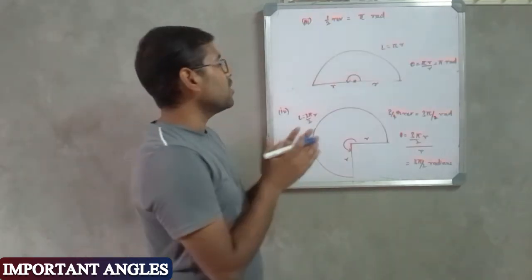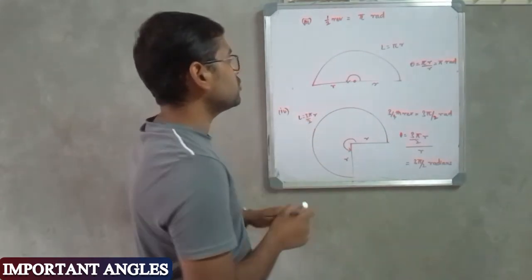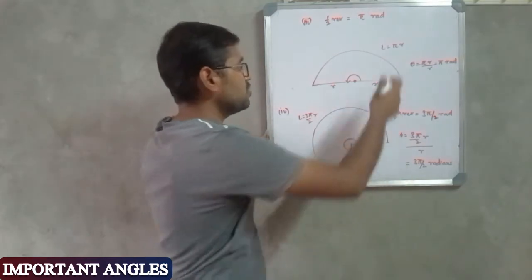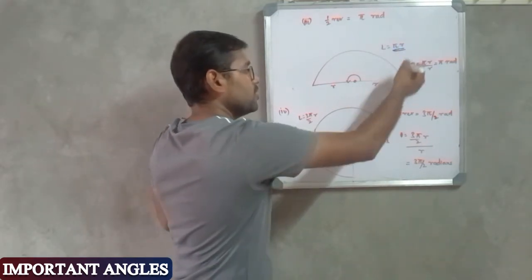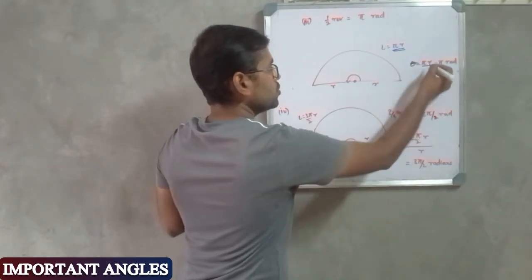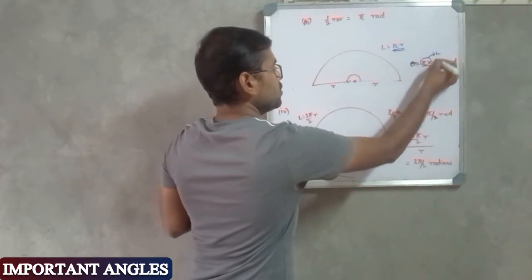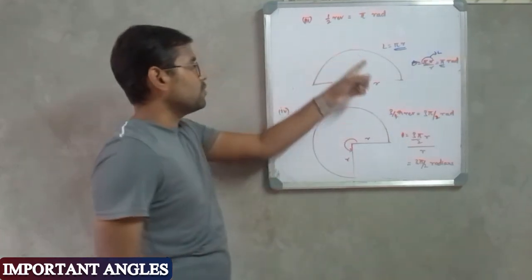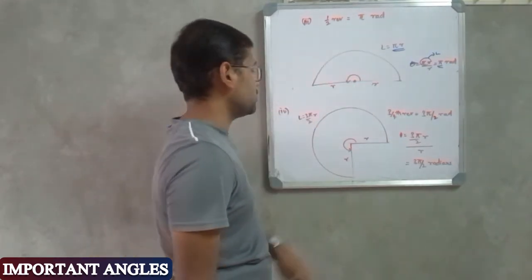Guys, next we have the angle for half the revolution. For half the revolution, the length of the arc will be equal to half of the circumference, which is 2 pi r divided by 2, equal to pi r. In that case, theta will be equal to pi r, which is L, divided by r, which is equal to pi radians. So half the revolution is equal to pi radians.